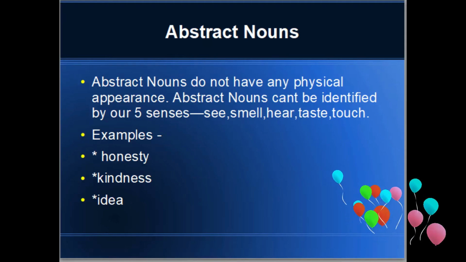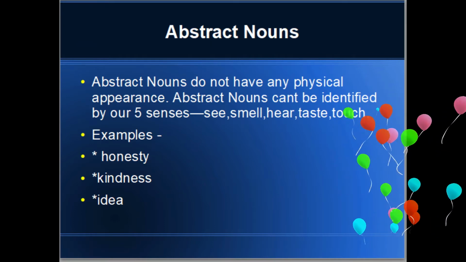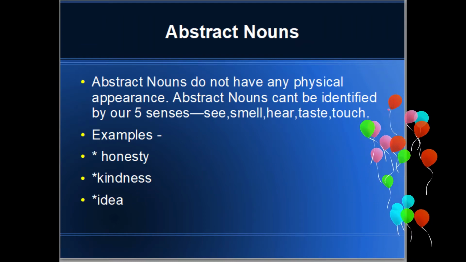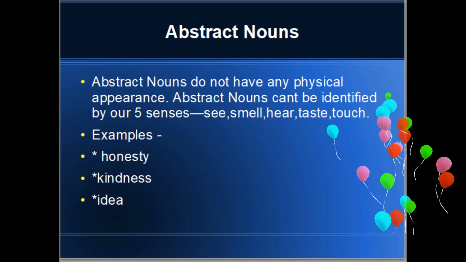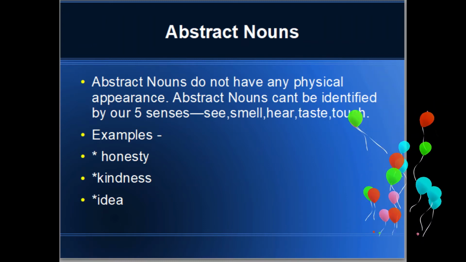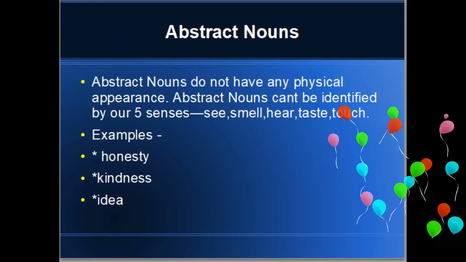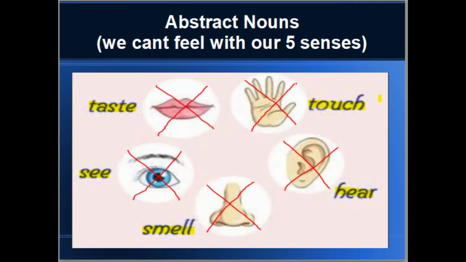Abstract noun. Abstract nouns do not have any physical appearance. These abstract nouns can't be identified with our five senses. We can't see it, we can't smell it, we can't hear it, we can't taste it and we can't touch it. For example, honesty, kindness and idea are examples for abstract noun. Let us see about abstract noun briefly.